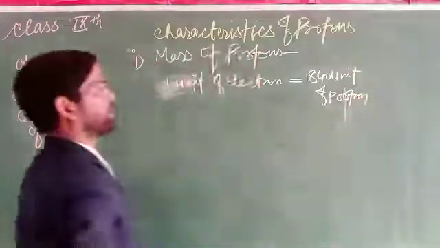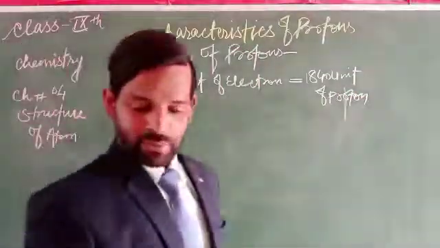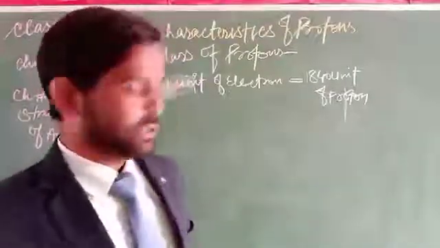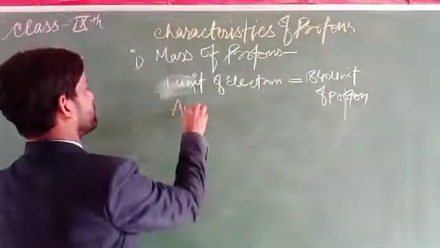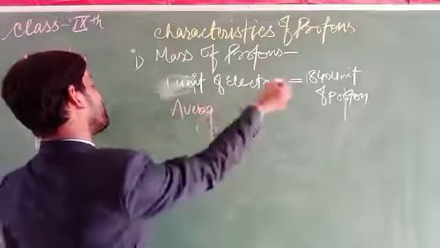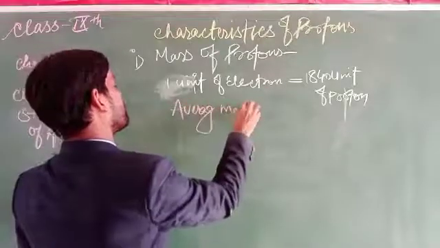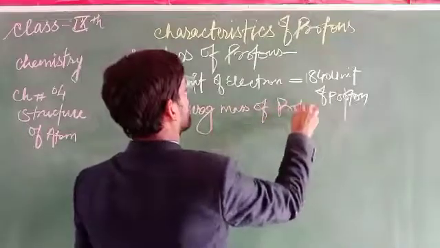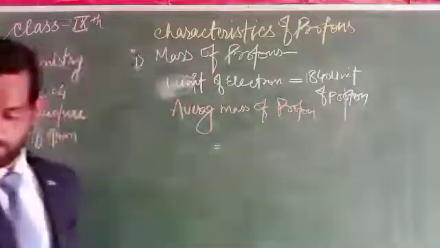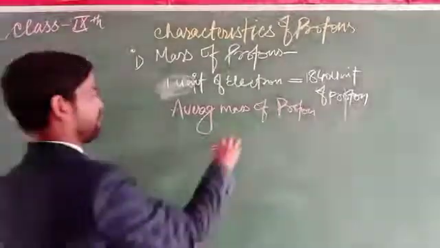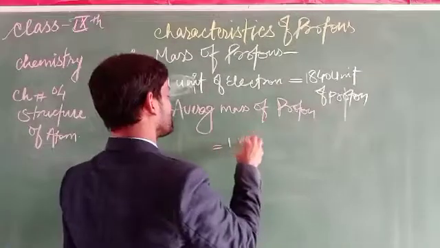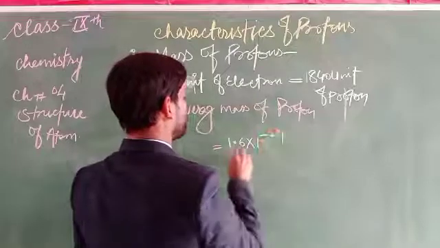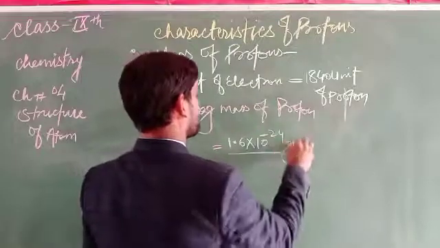We can say the average mass of a proton is about 1.6 × 10^-24 gram.